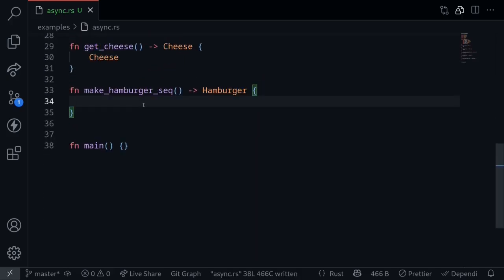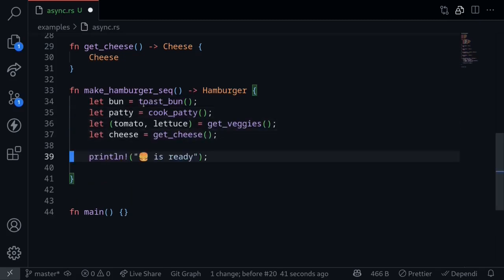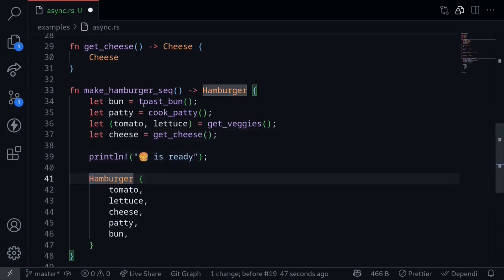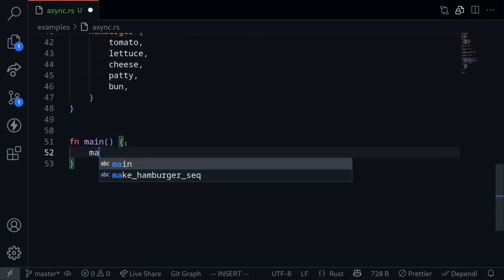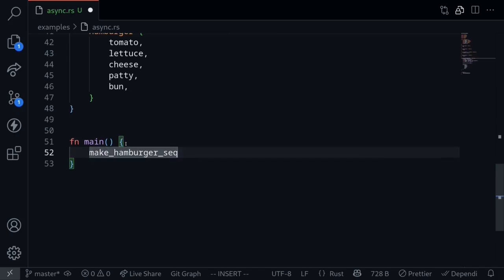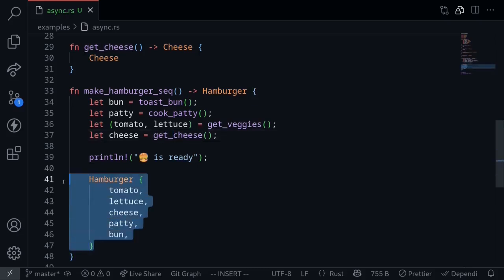We also declare a function that will make a hamburger. We first toast the bun, cook the patty, get the veggies, get the cheese. We also print that the hamburger is ready, and then put all of the ingredients together. This will return a hamburger struct, which represents our hamburger. Inside the main function, we can make a hamburger by calling the function make_hamburger sequentially. What the code is doing, it first toasts the bun, and then cooks a patty, and then gets the veggie, and then gets the cheese, and then puts all of the ingredients together.